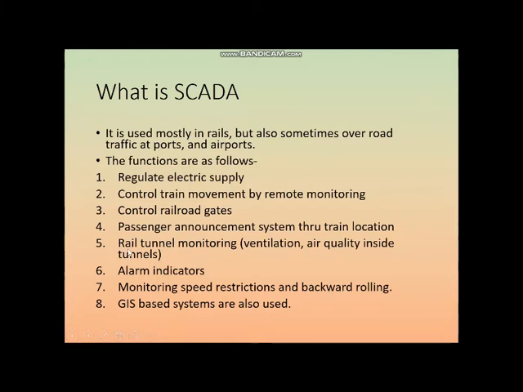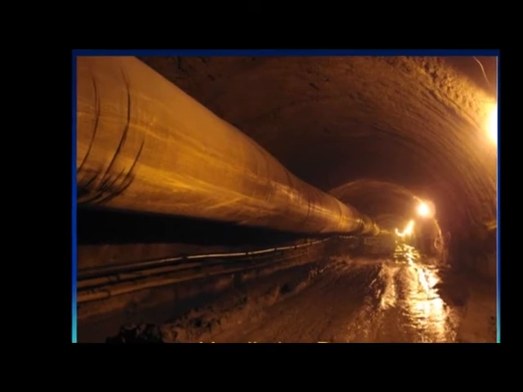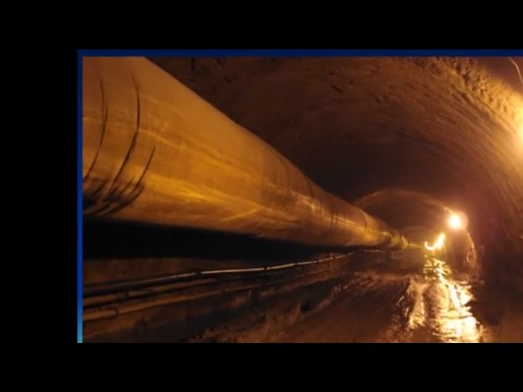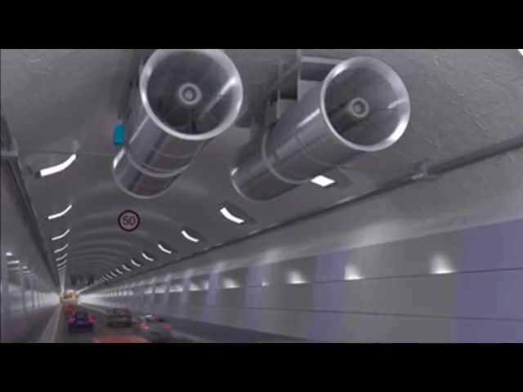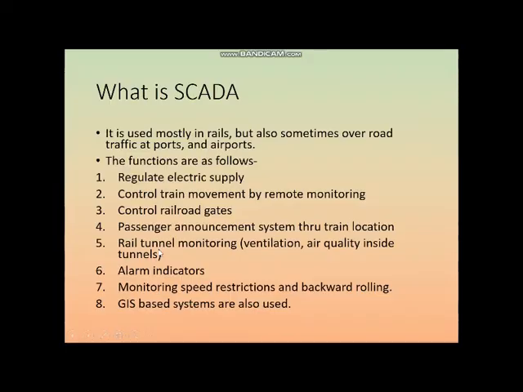It is also used for rail tunnel monitoring. If there are rail tunnels, there is a main problem of ventilation, especially if it is a diesel section, because all the smoke that is emitted by the locomotive does not have any place to get out. So for that purpose there needs to be artificial ventilation. The air quality index, the AQI, which is present inside the tunnel, is communicated to the central system, the centralized traffic control system. Based upon that, if it is unsafe, then the trains are indicated accordingly, and they may be stopped.